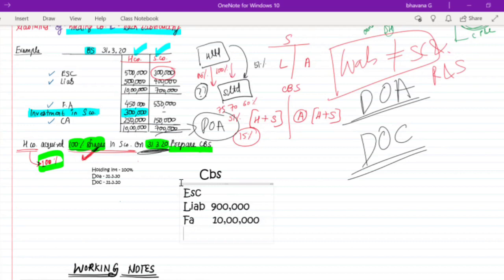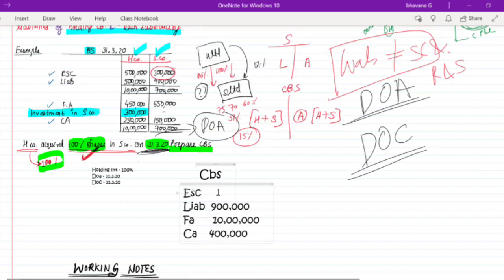Okay. Next, you have investment in subsidiary company. So always remember, for now, what you can do is skip the investment in subsidiary company. I will tell you in a later part why you are skipping this. Okay. So now you can write your current assets. What is it for the holding company and subsidiary company? It is 2,50,000 plus 1,50,000. How much is that? It is 4 lakh rupees.